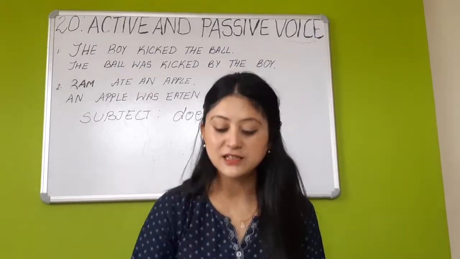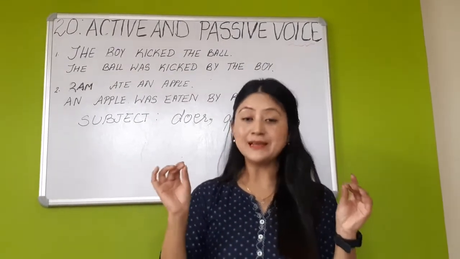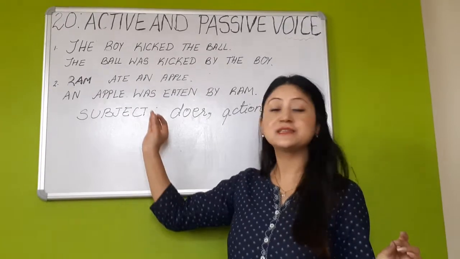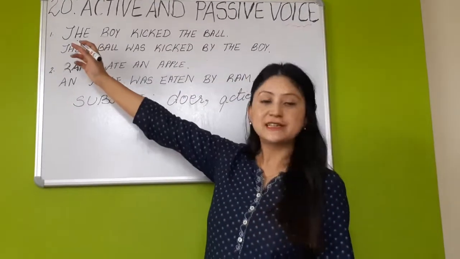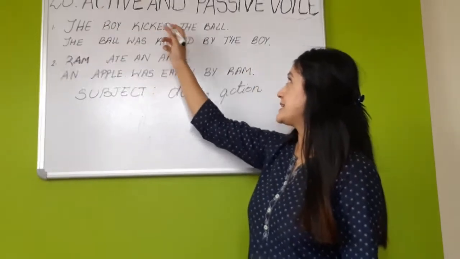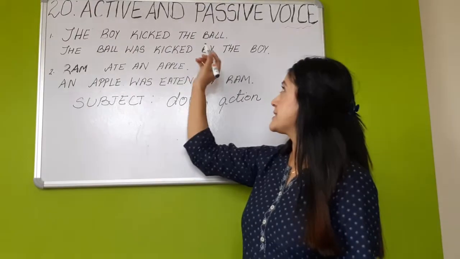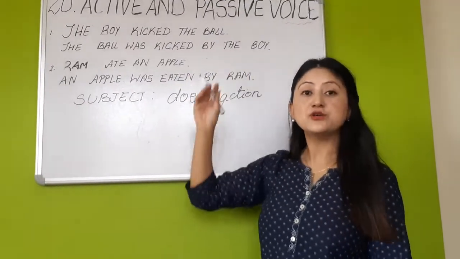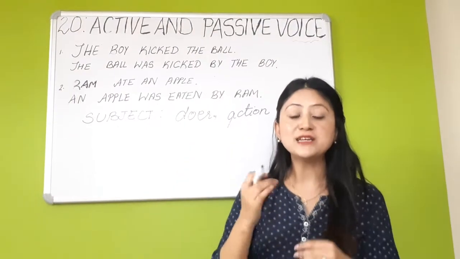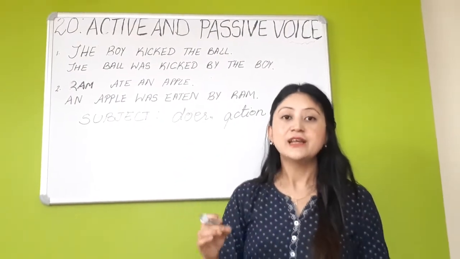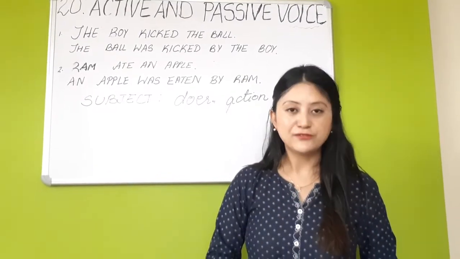Before discussing what exactly is active and passive voice, let us have a look at the examples given here on the board. Let us look at the first example. The boy kicked the ball. The ball was kicked by the boy. In these two sentences, you'll find that they try to convey the same message. They are trying to say the same thing, but the voice is different.